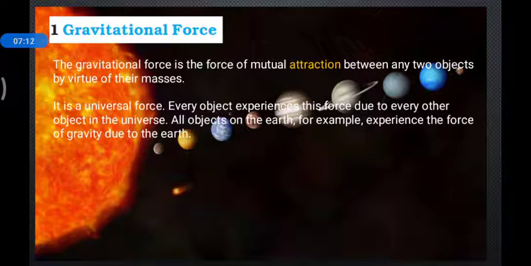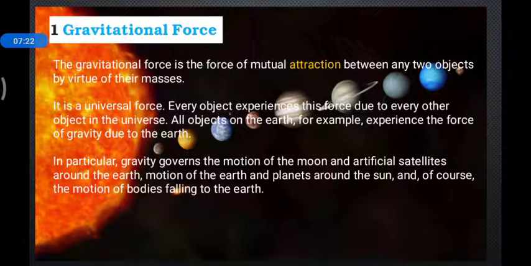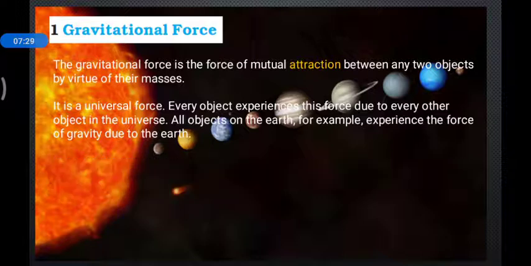All objects on earth, for example, experience the force of gravity due to the earth. So you are on earth, and all objects are under the gravity of the earth. So you are under the gravitational force. In practice, gravity governs the motion. If you want to see the gravitational force, here are examples. The earth is revolving around the sun because of the gravitational force.